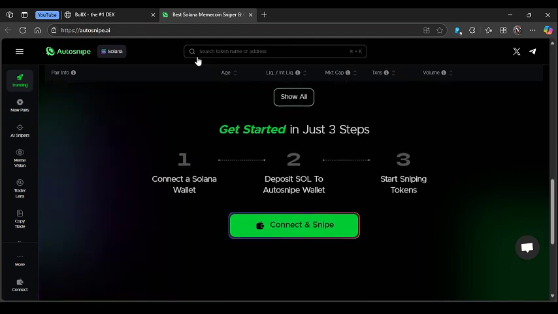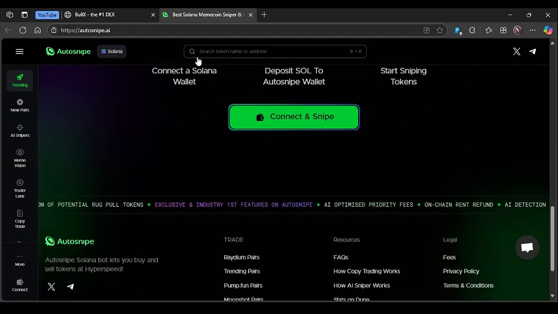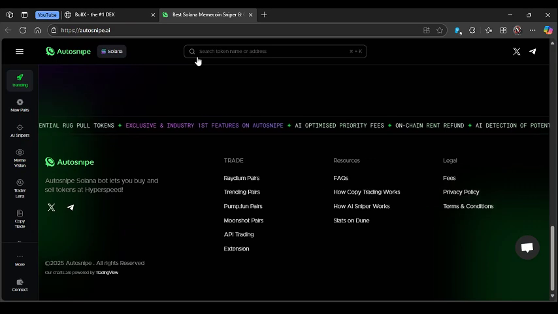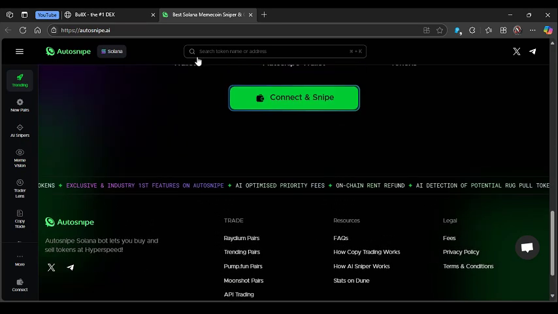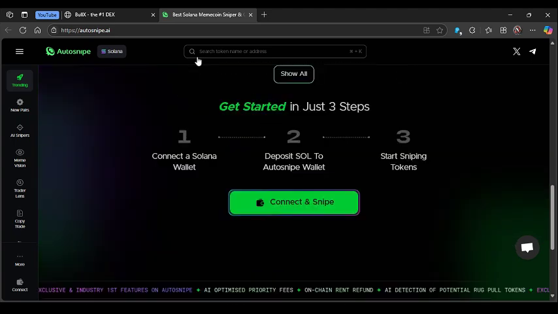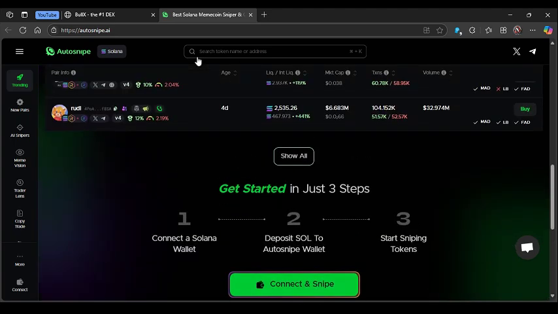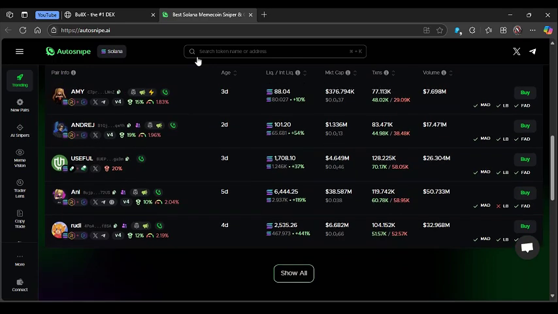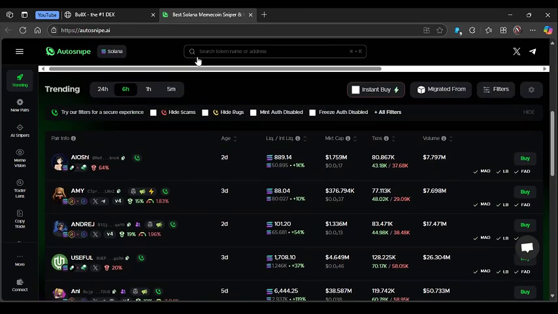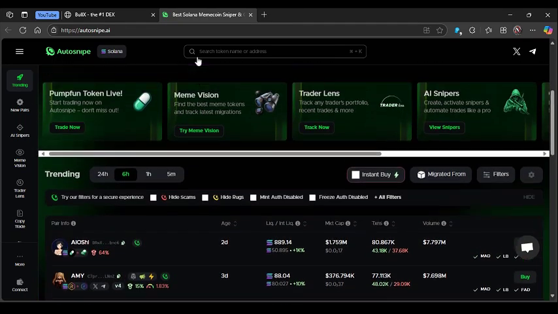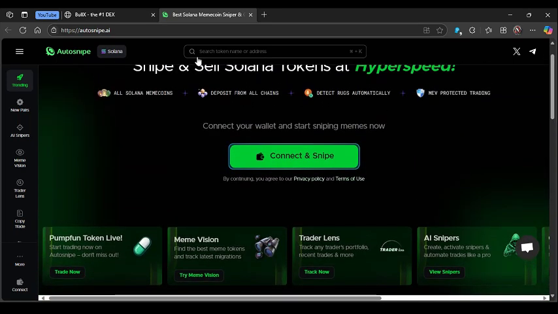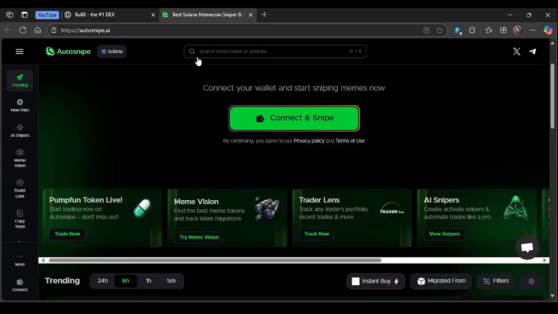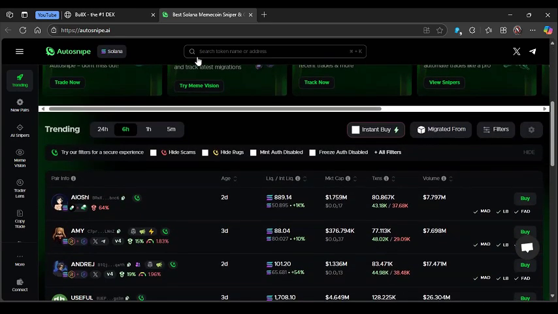BullX, on the other hand, offers a more comprehensive multi-chain trading platform with an emphasis on social trading and smart money insight, while it also provides ultra-fast transaction indexing for quick entries. Its strength lies in features like Bump Vision for tracking trending tokens and multi-wallet management, and also tools to identify and potentially copy successful traders.